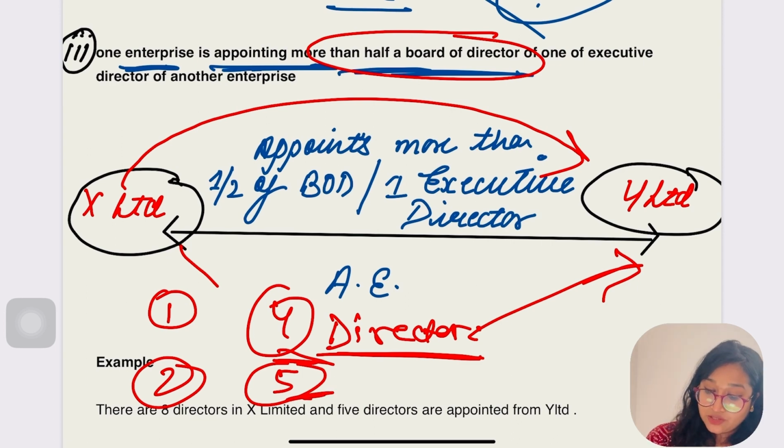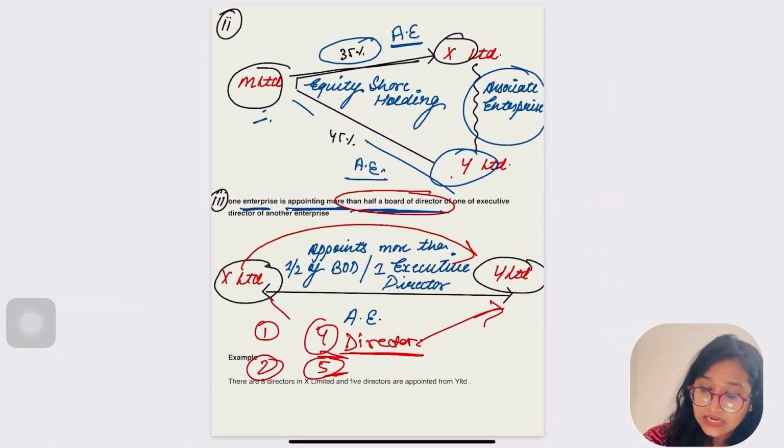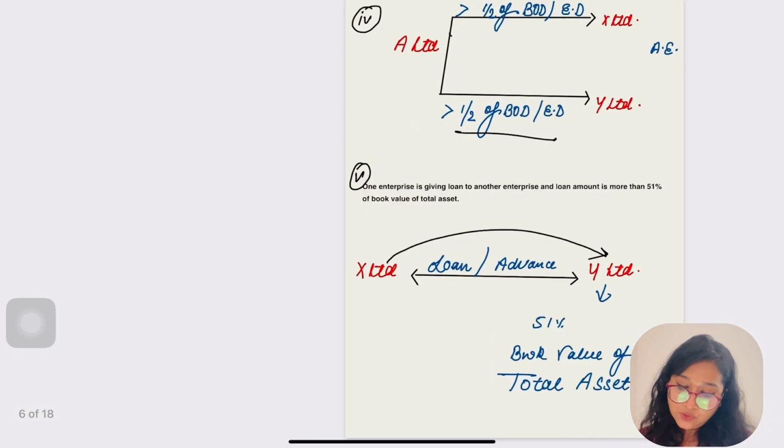More than half would be 5, 6, 7, 8. So one enterprise has to appoint more than half of the directors of another enterprise, then only the condition would be fulfilled, and then only they will be known as associate enterprises. Hope this point was also clear to you.